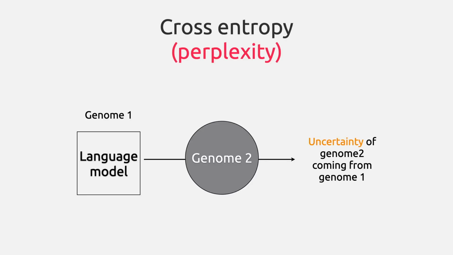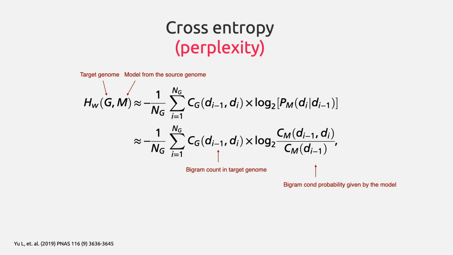For this, we need to know about cross entropy, or perplexity, which is the measure of uncertainty of a genome given a language model from another genome. So we modify the bigram equation. The cross entropy of a target genome G given the model M is calculated by using the counts of bigrams from the target genome, but the conditional probabilities come from the model.